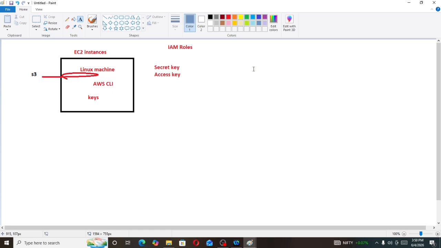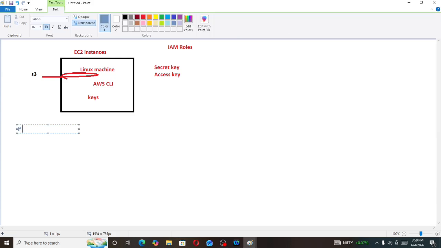Now the problem here is, if you don't configure keys on the Linux EC2 instance, you cannot access AWS services. To access the S3 bucket we are using the AWS command line interface, and to configure it we need keys, secret keys and access keys.